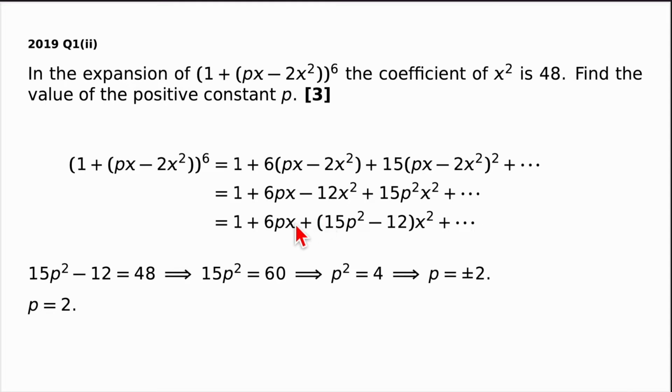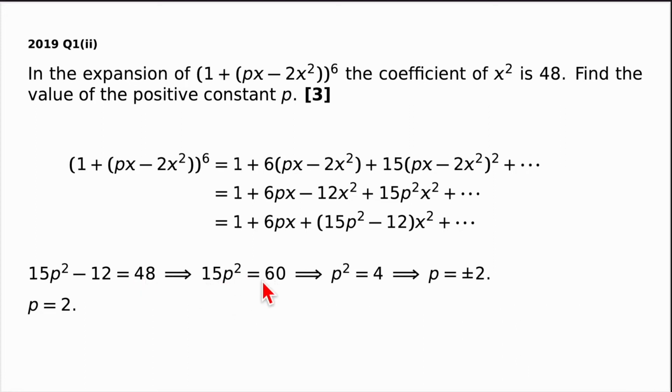Simplifying, so grouping together everything, we have a 1, we have a 6px, and looking at the x squareds, we have 15p squared and minus 12, so I've just grouped that together. That is the coefficient of x squared, and in the question we know that equals 48. So setting this equal to 48, we have 15p squared minus 12 is equal to 48. Adding 12 to both sides, we get 15p squared is equal to 60.